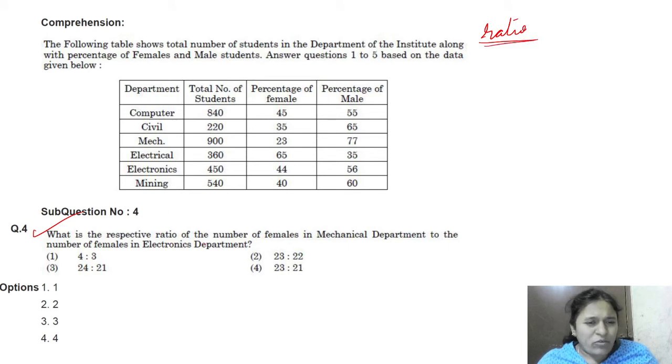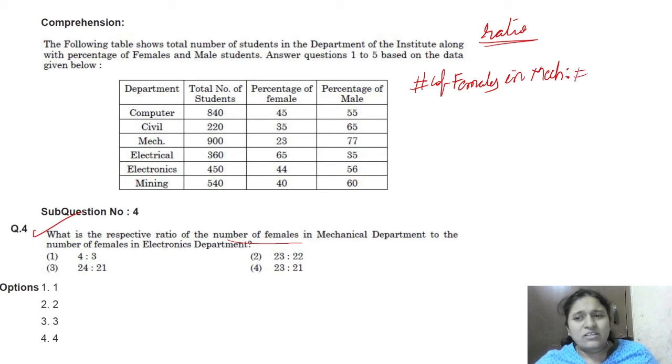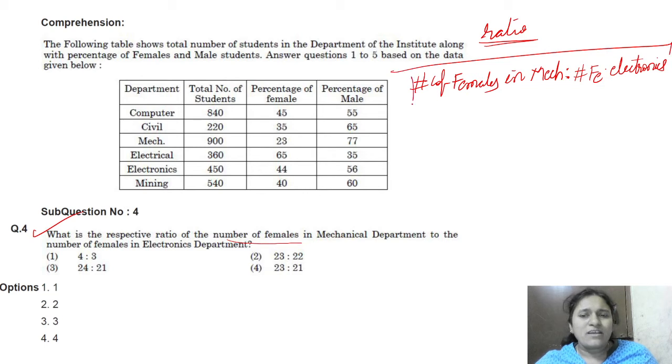What is the respective ratio of the number of females in mechanical to the number of females in electronics? Just write whatever is given. This is not electrical, this is electronics. For that, what do we have to do?